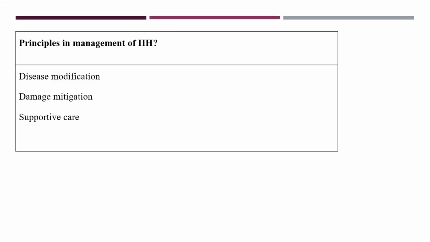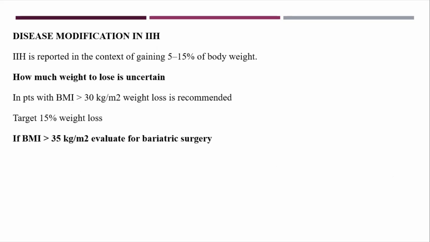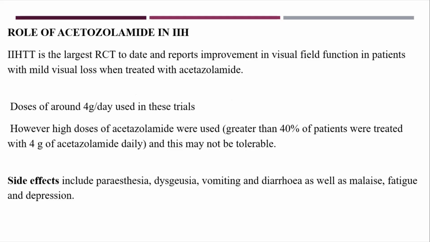Principles in management of IAH. We have three things: disease modification, damage mitigation, and supportive care. So what comes under disease modification? We know that obese, weight-gaining people are going to have IH. So how much weight to lose? It is a very controversial and uncertain topic. If the patient has a BMI of more than 30, weight loss is definitely recommended and the target is 15%. If the BMI is more than 35, we have to give the option of bariatric surgery.